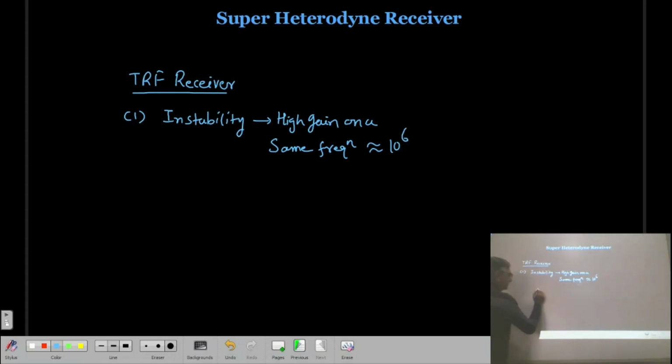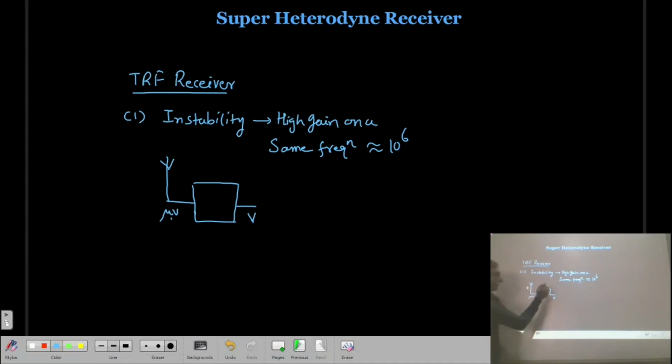In a TRF receiver, the input is an antenna, and the input signal is in the order of a microvolt. Then after processing, the signal is converted to the range of a volt. So whatever signal is there at the output, it is very strong, while the input signal is very weak, and the antenna is very sensitive.